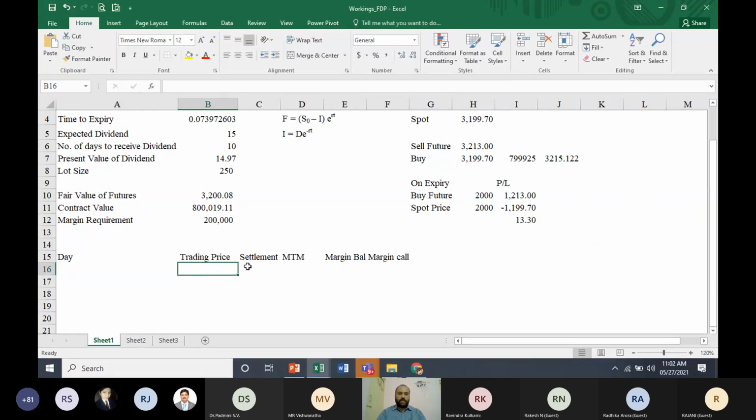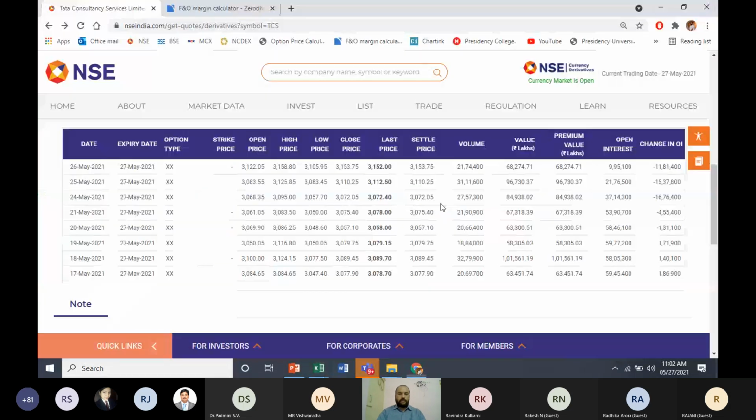By considering this, you can learn how to do mark to market. Here you can mention the prices at which you're trading, mention these settlement prices, and calculate MTM. We all know how to calculate MTM. I'm not going to spend much time on that; I'm just telling you how to take the data to calculate your MTM. This is the settlement price you need to consider. So once this is done, let's move on to your options.